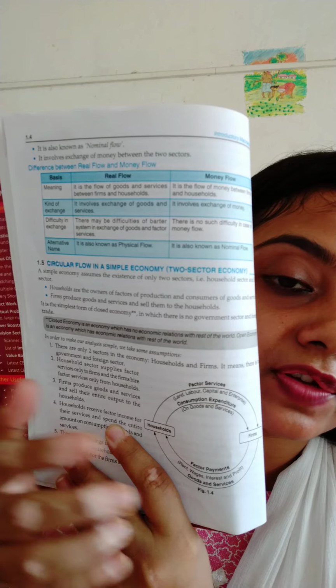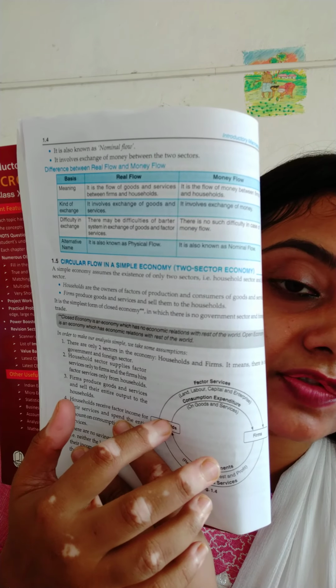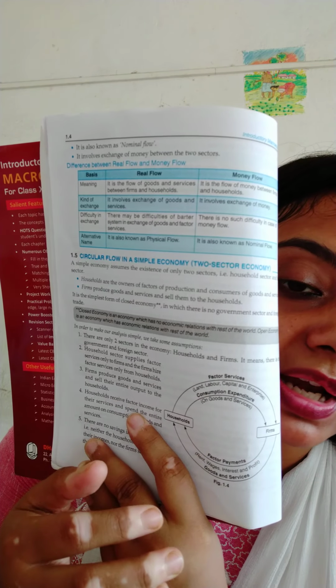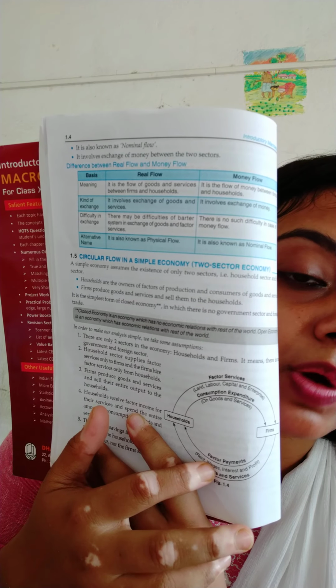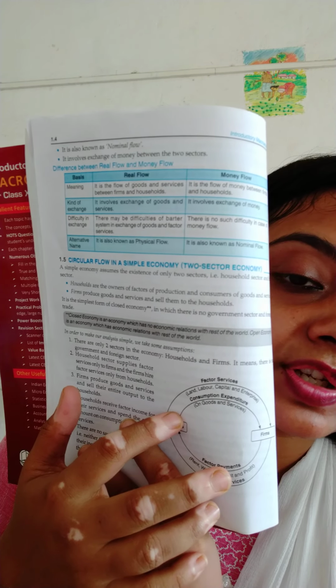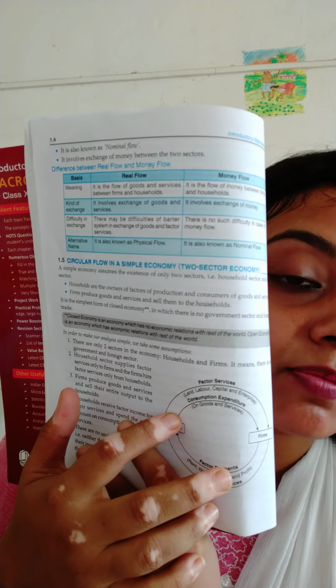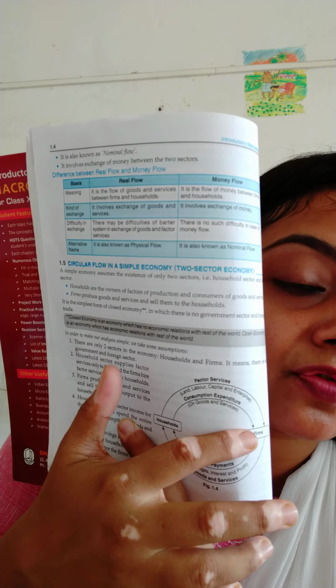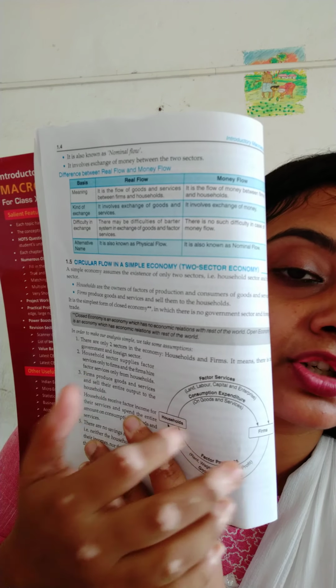for these factor services. Now, what is household giving to the firm? Other than factor service, the household is spending money on these goods and services provided by the firm. So, the household is spending money as consumption expenditure which is going to the firm. So, this is the two flows in a two-sector economy.